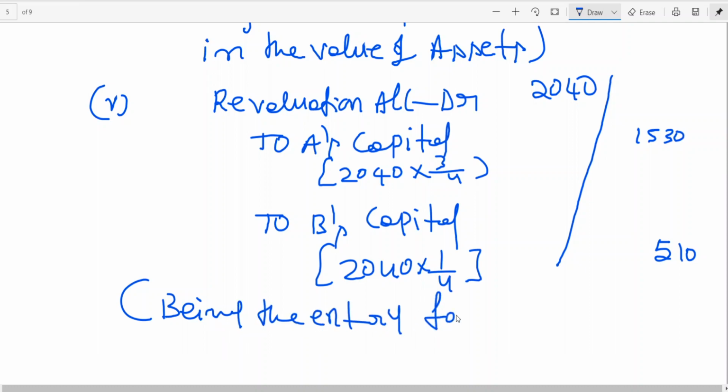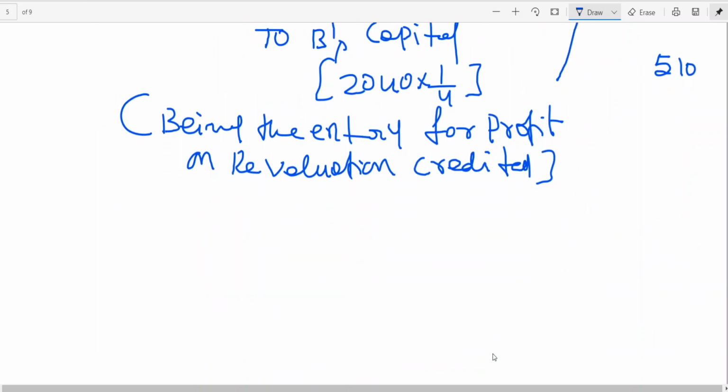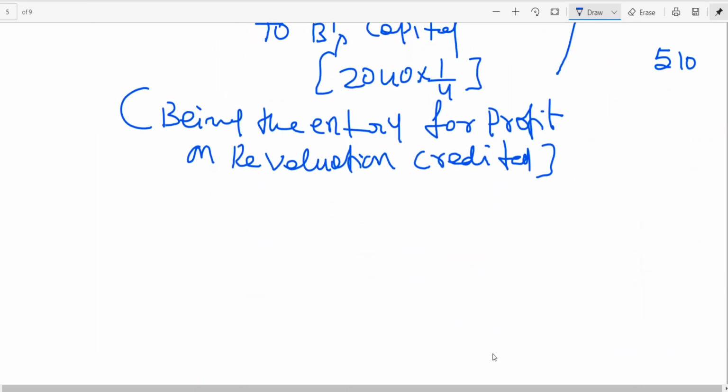Being entry for profit on revaluation created. We don't have any undistributed profits, unlike the previous problem. So I think the last entry is done: goodwill is completed, capital contribution is completed, revaluation is completed.